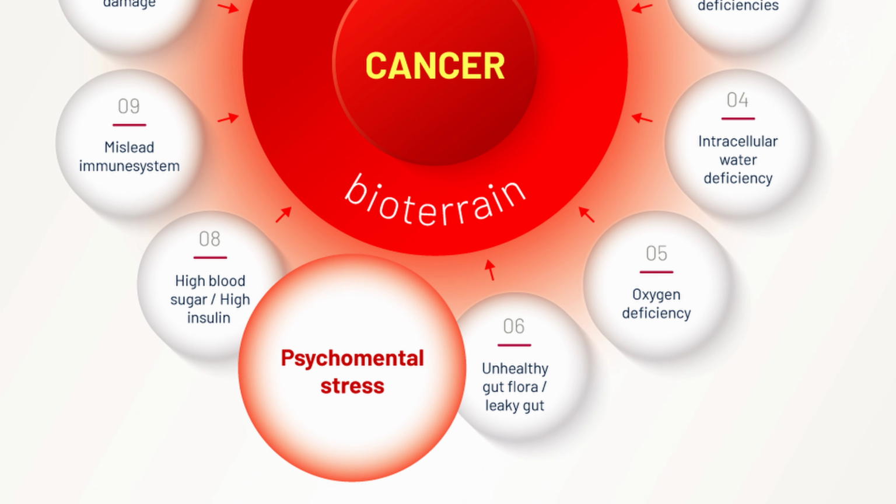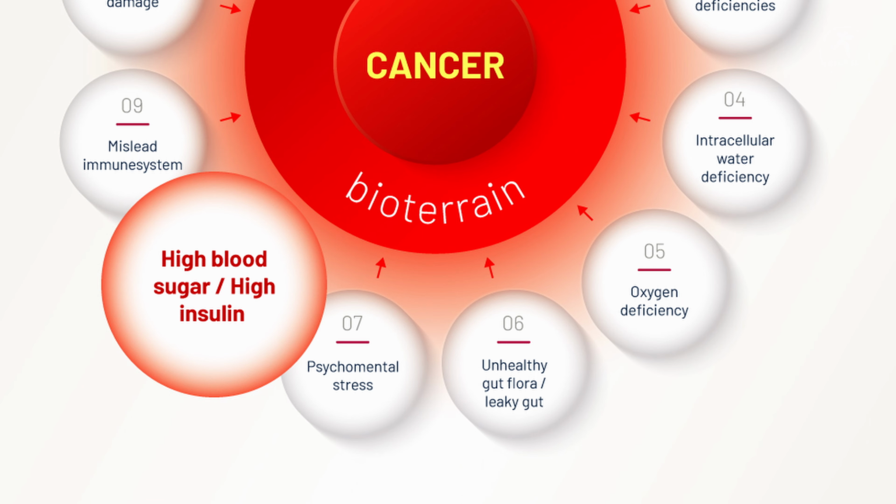Psychomental stress is one of the big reasons why our immune system fails, and through a failing immune system, the door is open for many diseases, including cancer. High blood sugar and high insulin are promoters for cancerous growth. So we have to have a careful look at our nutrition and what it does with our blood sugar and with our insulin levels.